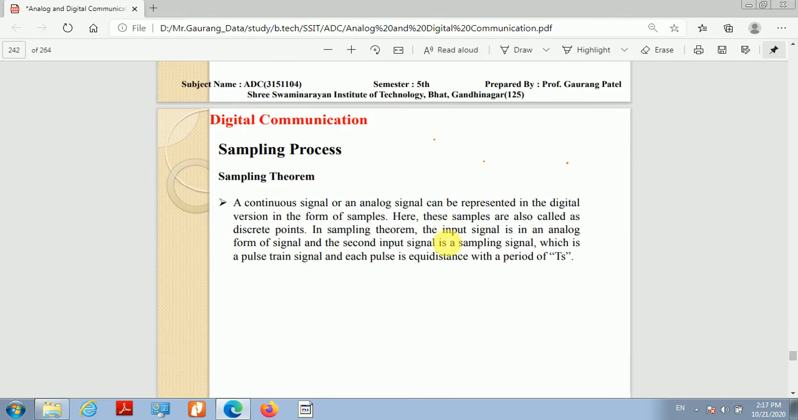So what is exactly the sampling process? Sampling process converts a continuous time signal into a discrete time signal, or you can say that the sampling process discretizes the signal in the time domain. So how do we achieve this sampling, or how do we sample the signal?